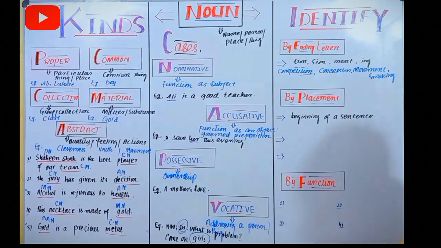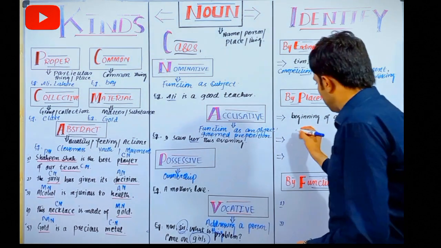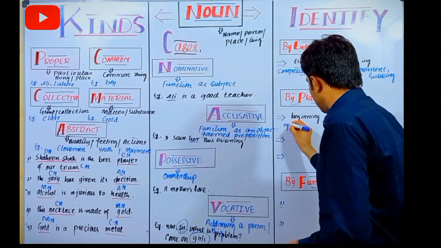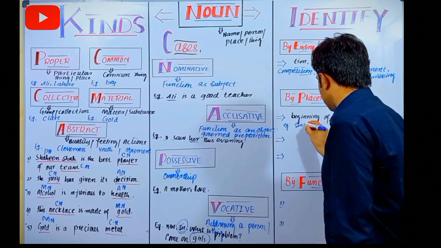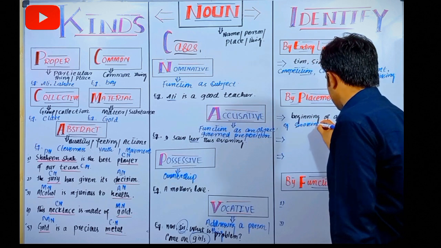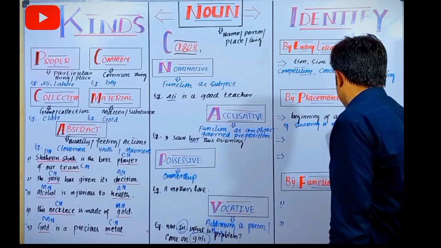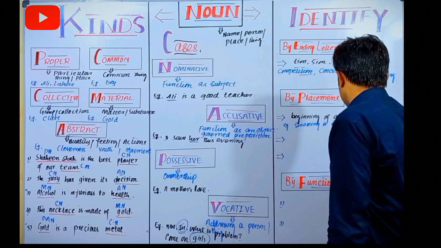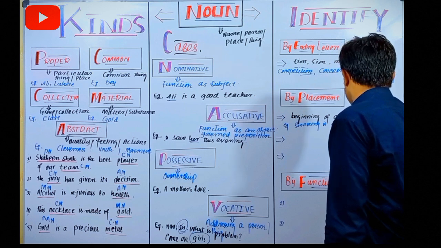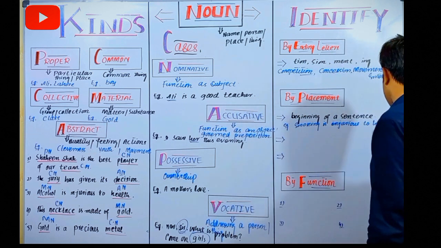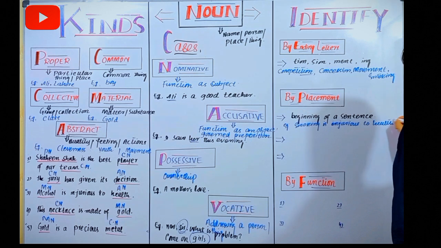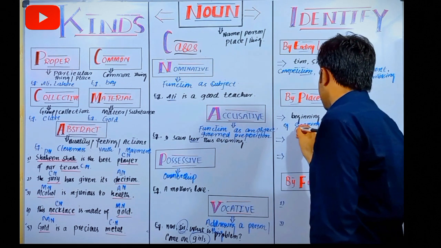Like, smoking is injurious to health. Smoking is injurious to health. Now smoking is at the beginning of the sentence.